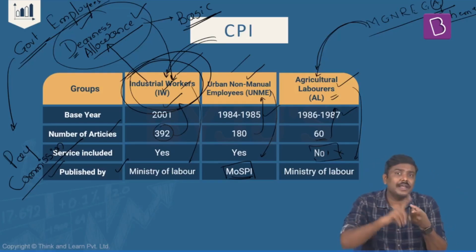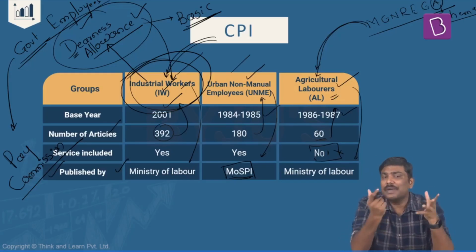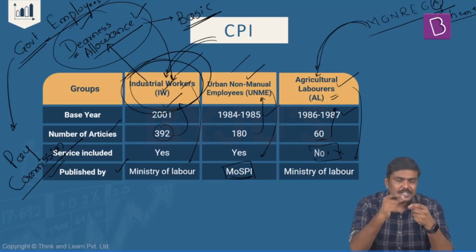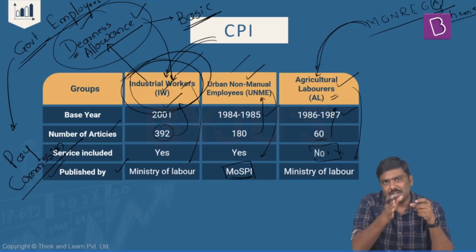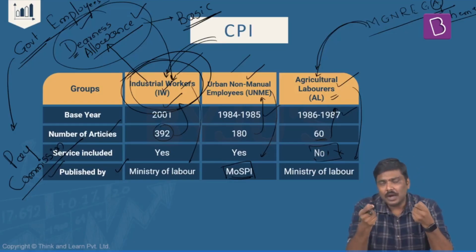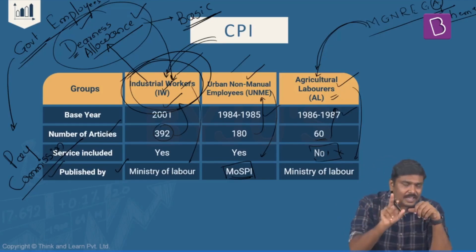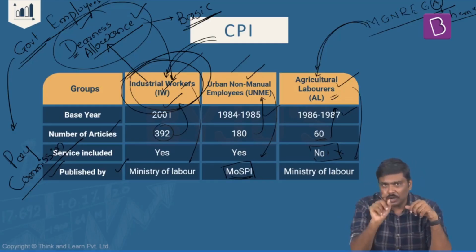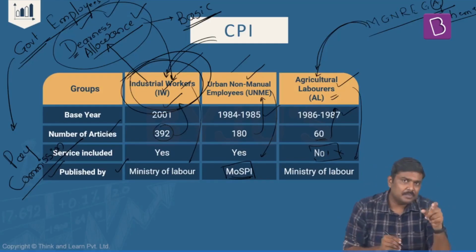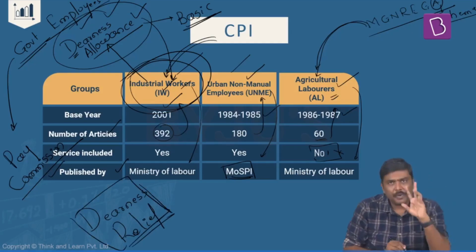In addition to this point, please also remember that this concept of a dearness allowance is given for those employees who are in service. What about those people who are already retired, who are pensioners? Don't you think that if the pension amount is kept constant, the incomes which they are earning in the form of a pension, because of inflation, the power of purchasing will be very limited. So even in the case of government pensioners, what the government of India does is, for workers they will provide a dearness allowance, and for pensioners, it will announce dearness relief. So remember these 2 points.